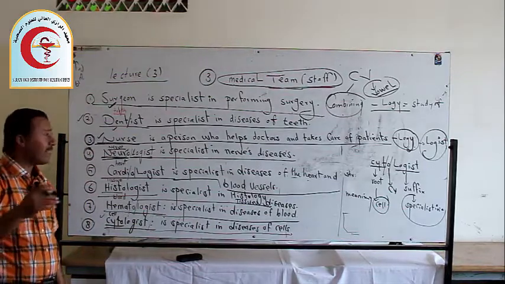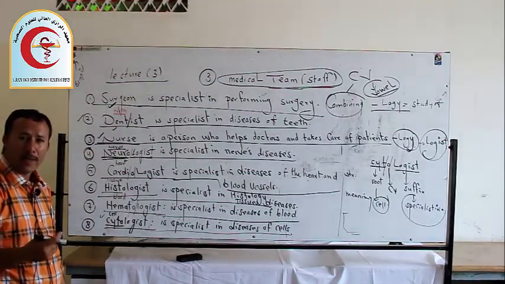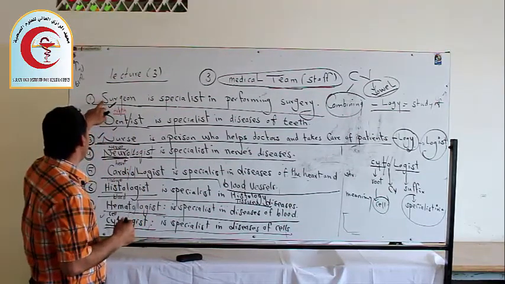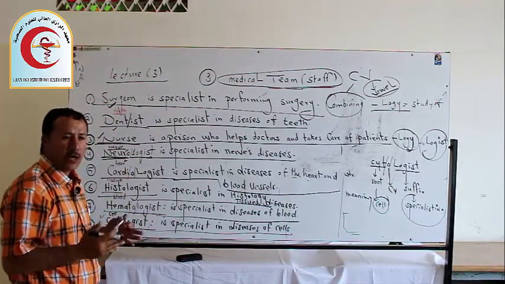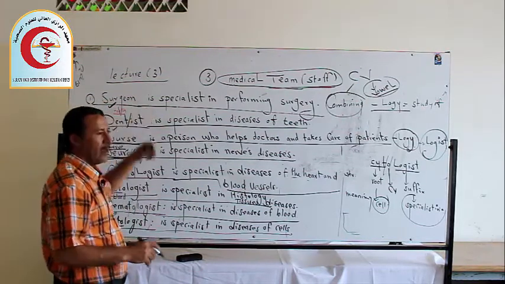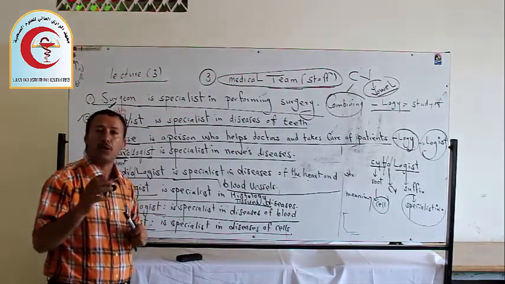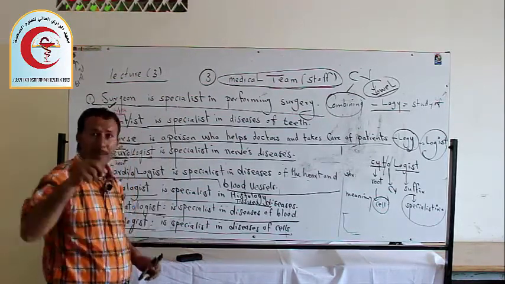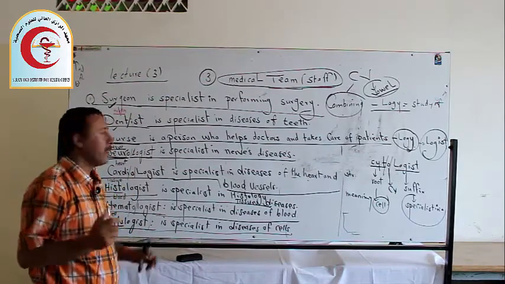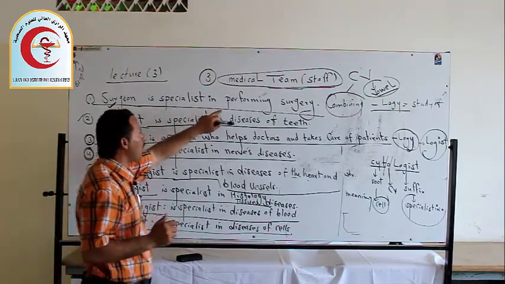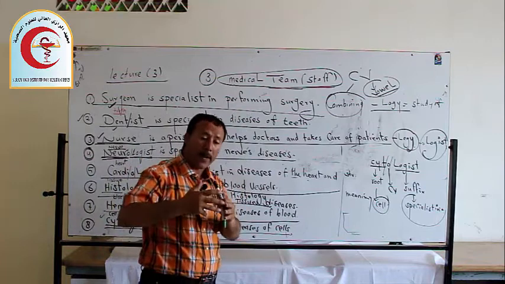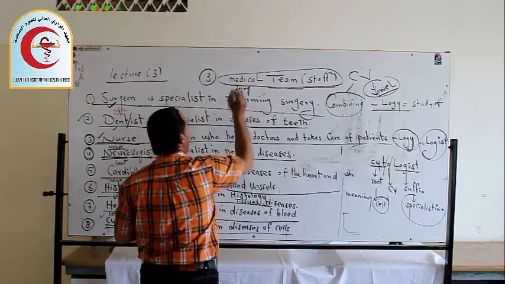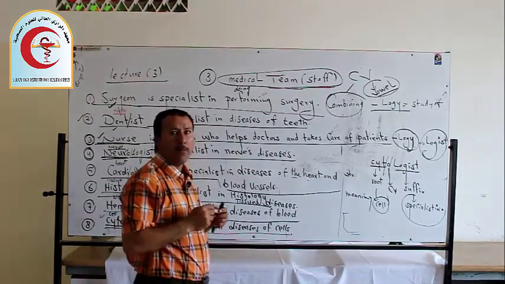Let's revise this again in a simple way so you understand it well. Number one, surgeon. What is a surgeon? A doctor. Doctor of what? As I told you before, doctor is a general word. But a surgeon has his major specialty. Here, a surgeon is a specialist in performing. Performing means doing. Doing what? Surgery or operations.